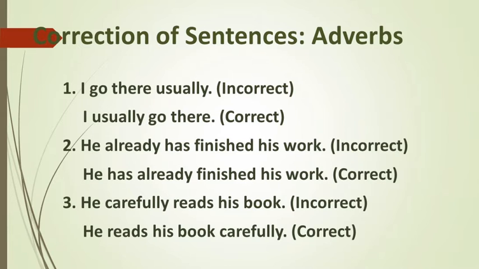The second one is the right one because an adverb is used between the subject and the verb if the verb is of a single word. So here the verb go is of a single word. In such cases, we have to use the adverb between the subject and the verb. So I usually go there is the correct one.